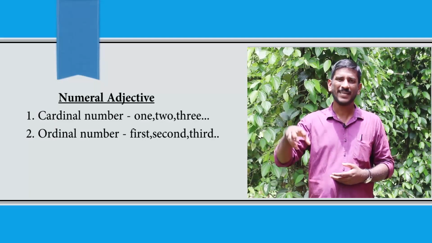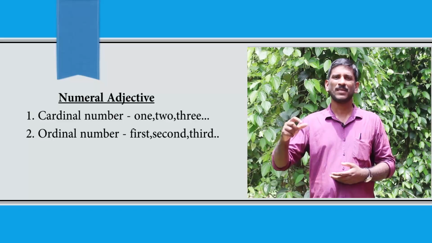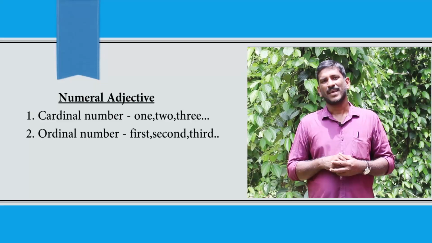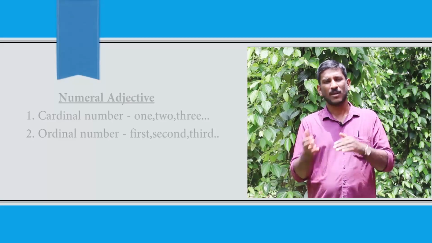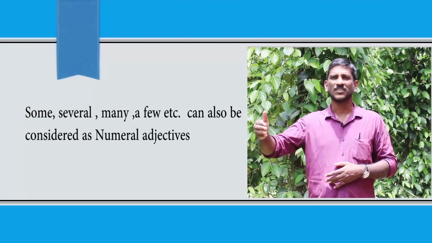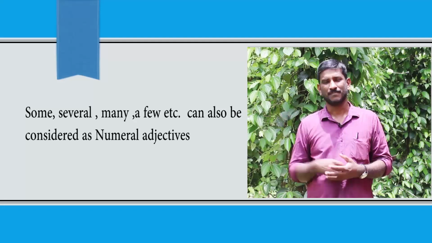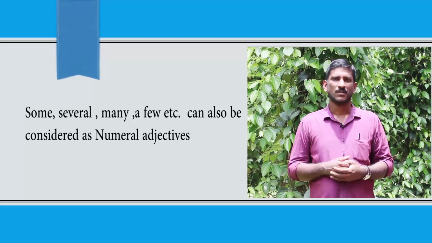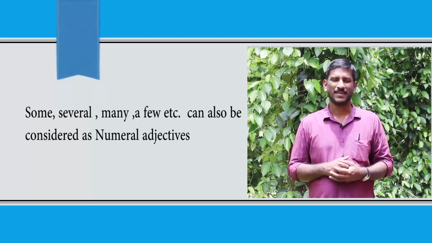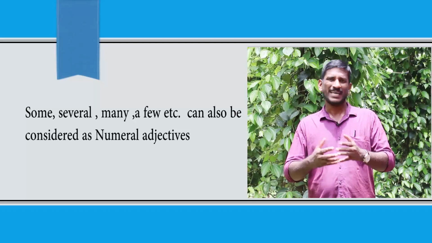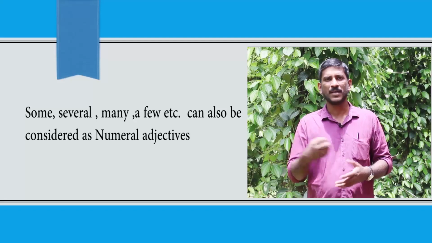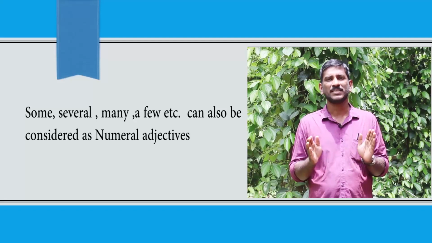Apart from these cardinal and ordinal numbers, some other numeral adjectives are there. For example, several, a few, some can also be considered as numeral adjectives. Just consider these examples. Some boys are playing in the field. Some boys are playing. Several boys are playing. A few boys are playing. So all these adjectives can be considered as adjectives of number or numeral adjectives.